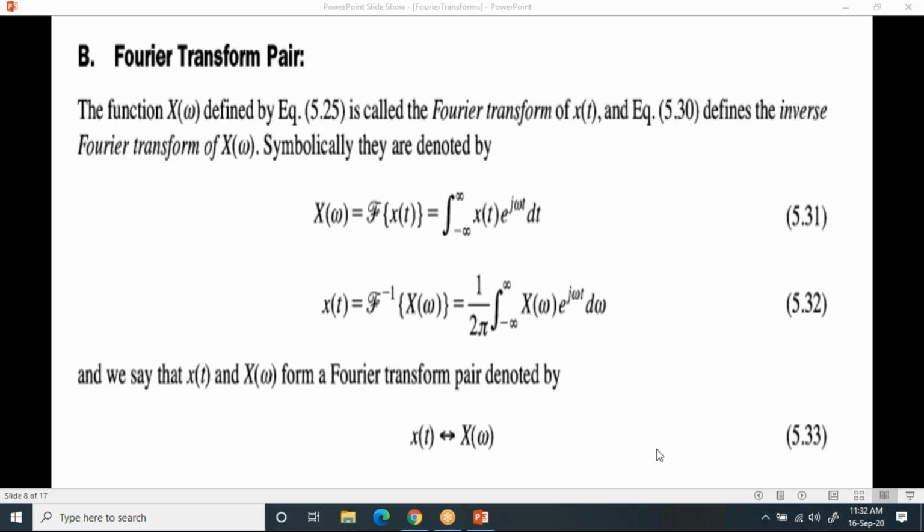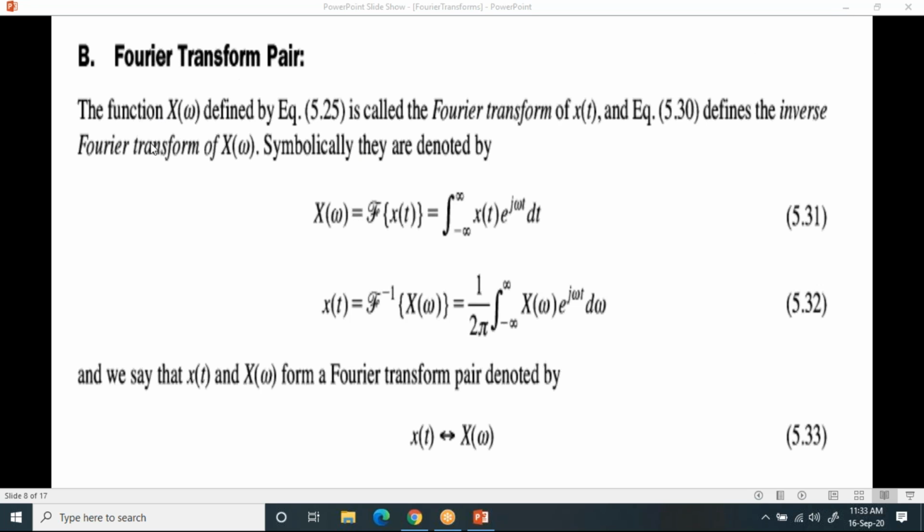Have you studied Laplace transform in your mathematics? Please tell me. Please post it in the chat box. Have you heard the word Laplace transform in your mathematics? Please post it in the chat box or unmute yourself and tell me. Have you heard the word Laplace transform? No. Okay, don't worry.